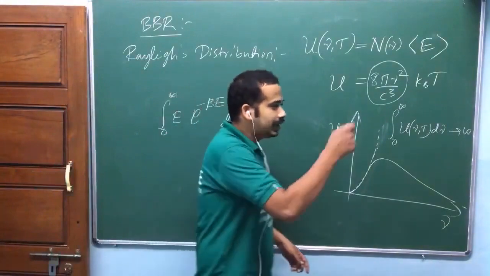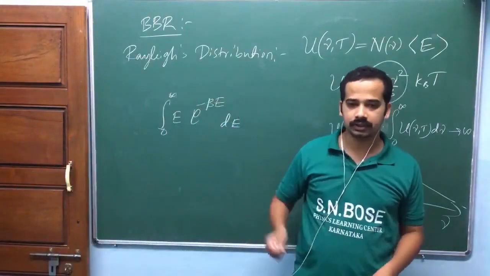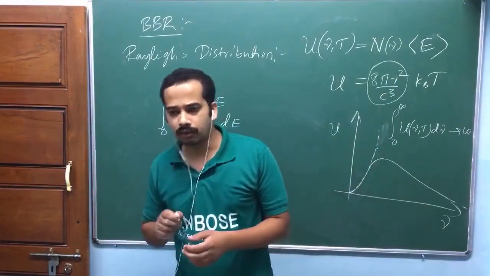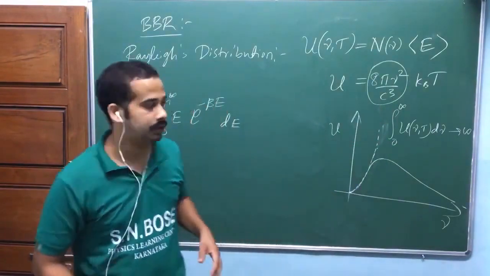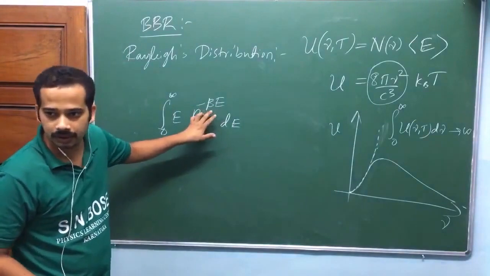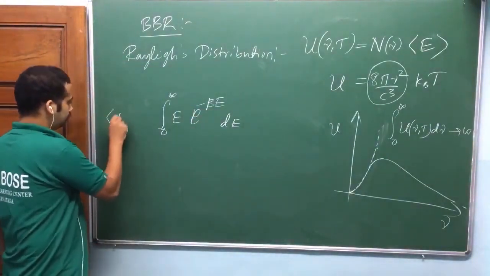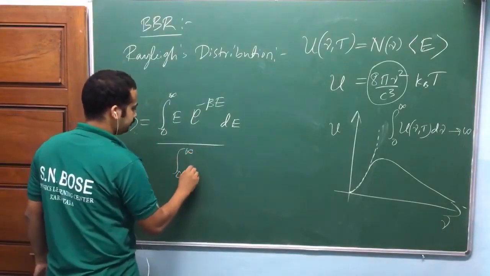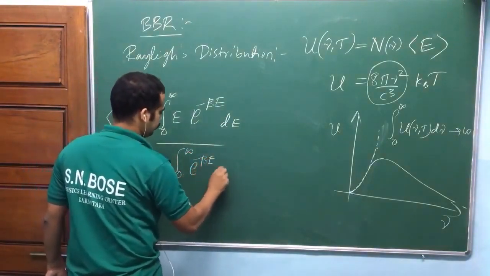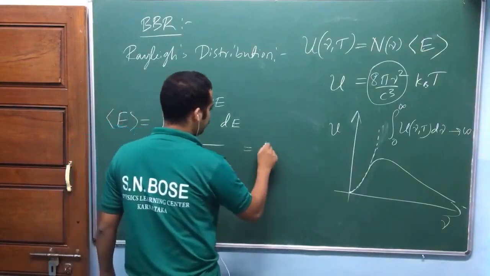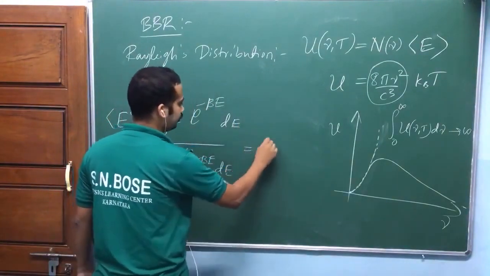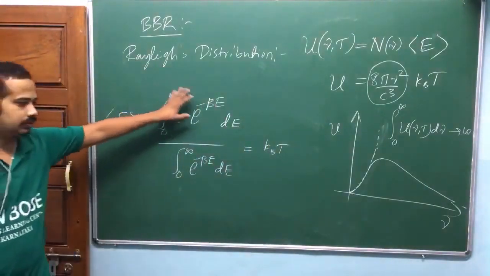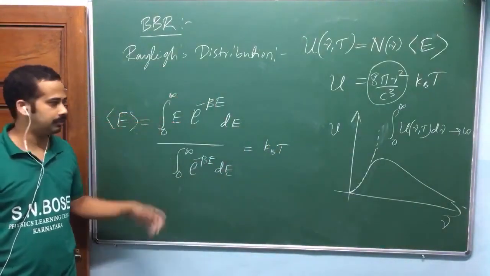So again, inside the cavity, you will have oscillating charges. Those oscillating charges or oscillating atoms, whatever you take, will be in thermal equilibrium at temperature T, where beta is equal to 1 by kBT here. So in statistical mechanics, we are going to find it like this. This will give you kB into T. Beta is equal to 1 by kBT. This will give you kB into T. So try to work out, we shall work out this integral later, the infinite integral, gamma function.